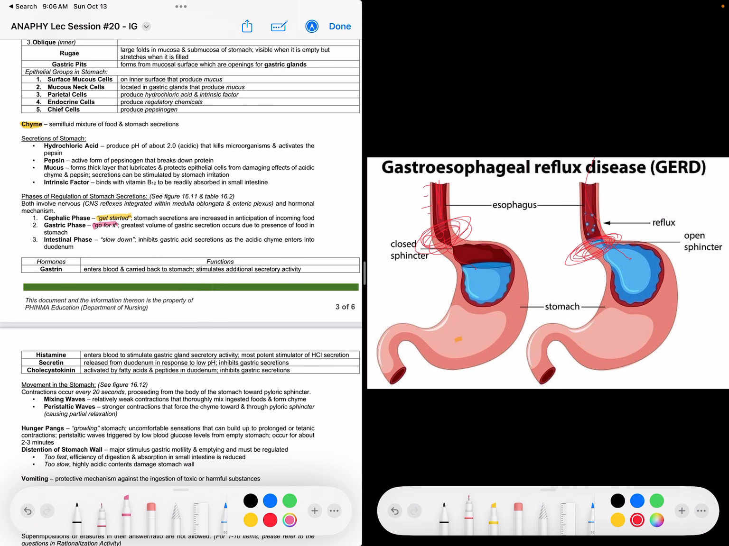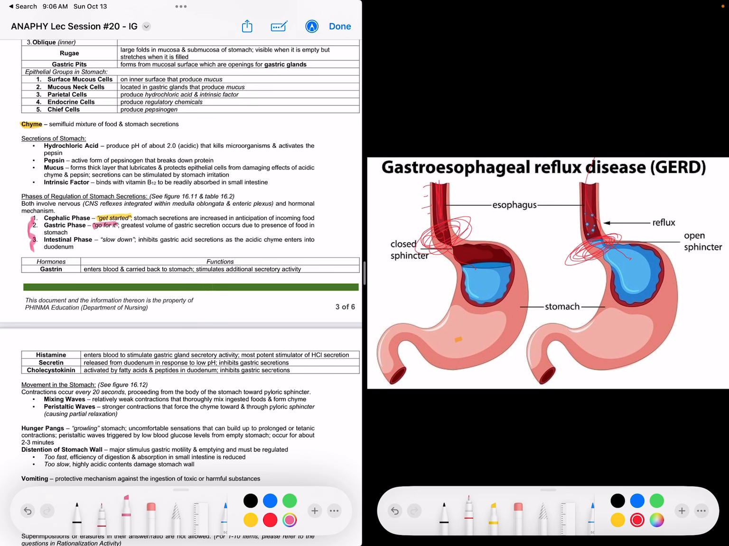So ara na. The intestinal phase is "slow down." It inhibits gastric secretions as the acidic chyme enters the duodenum. Actually, ari ni sila nasa biochemistry ninyo. I think it's module 20.